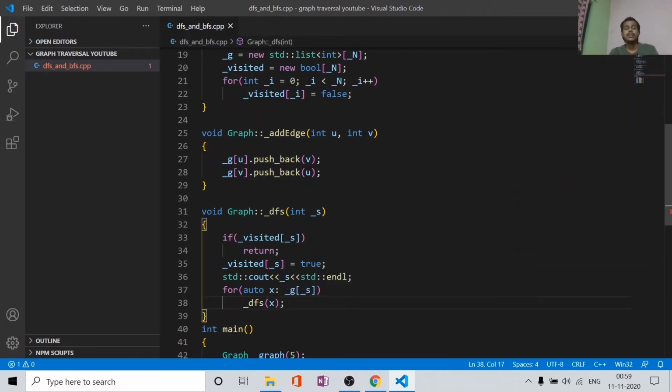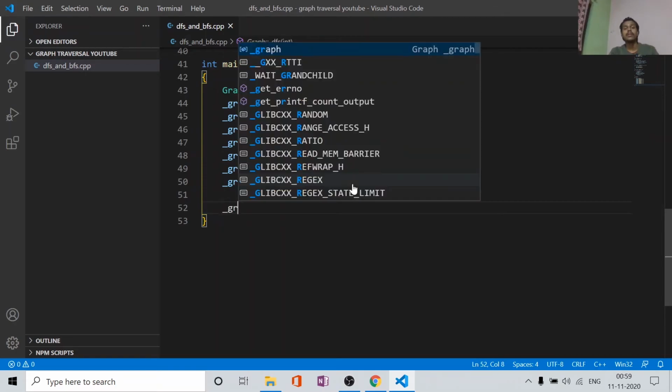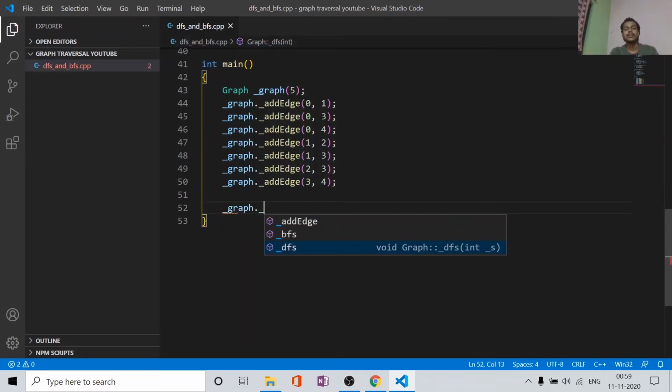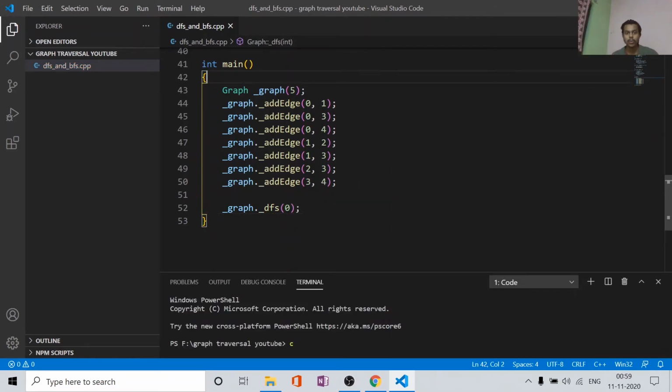Let me name it as underscore; again, you don't need to, but I do it. Okay, so that was our DFS. Now let's run the DFS function and see whether it is working or not. I am selecting the root node as 0 and just running the code.